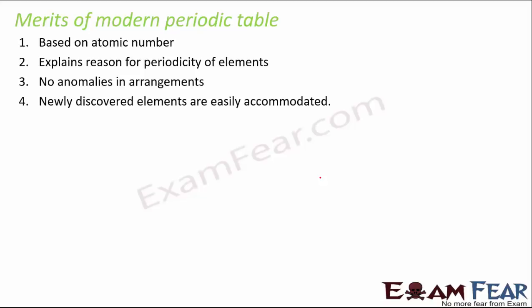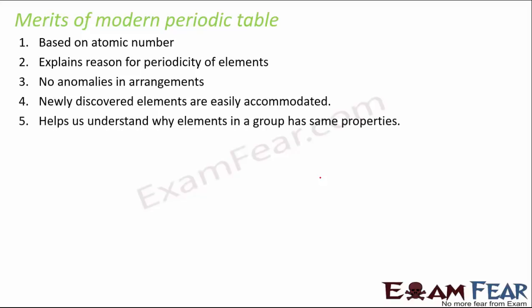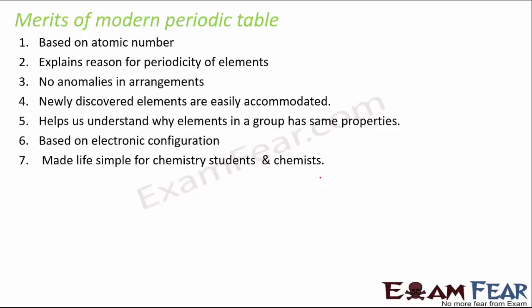As I told you, with every passing year we are seeing one or two elements getting added to the periodic table, and that doesn't cause any confusion, so they get easily placed in the table. It helps us understand why elements in a group have the same properties, of course, because they all have the same type of configuration and the same valence electrons. Based on electronic configuration, it made life simple for chemistry students and chemists.